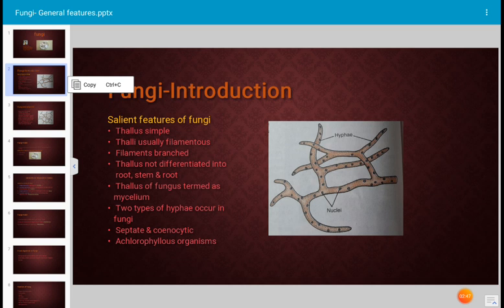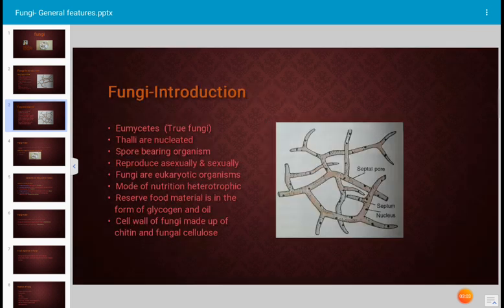In fungi, chlorophyll is absent. Because of the absence of chlorophyll, fungi require food from other organisms, other host plants or other substratum. The fungal hyphae consist of a true nucleus, hence they are described as eumycetes, true fungi, because the nucleus is completely developed.